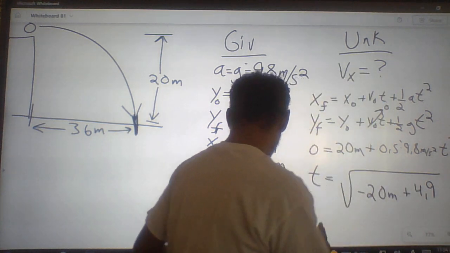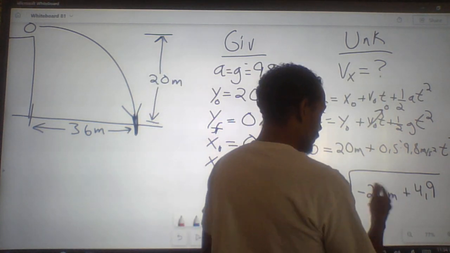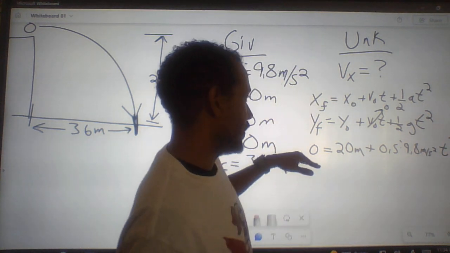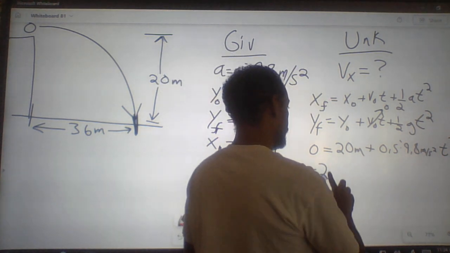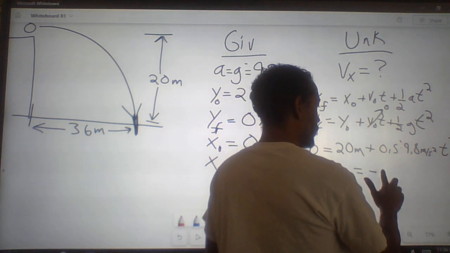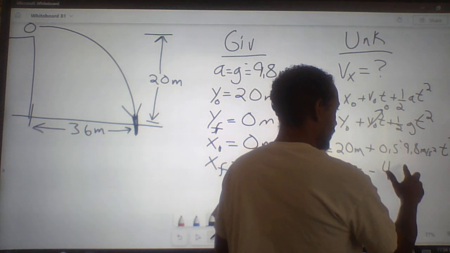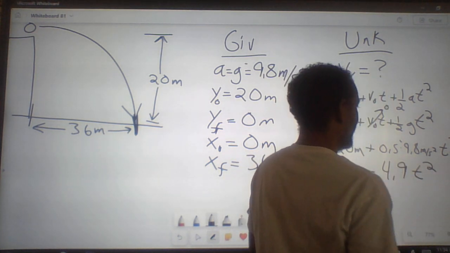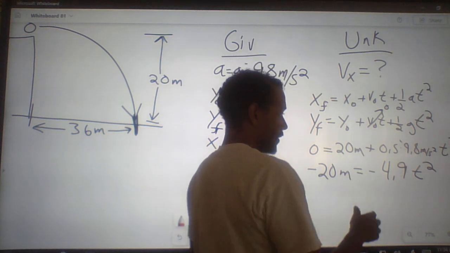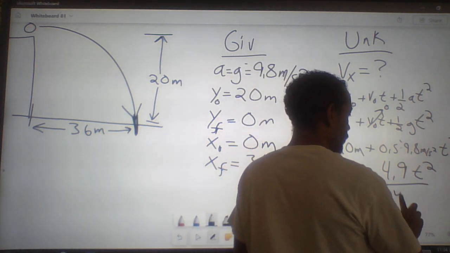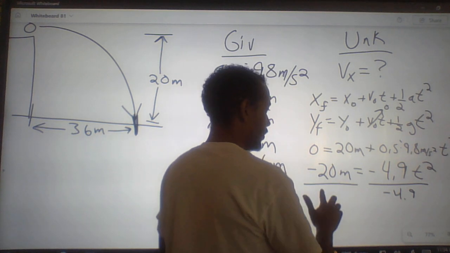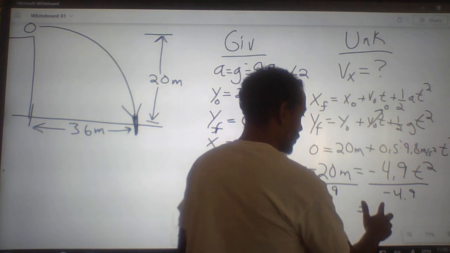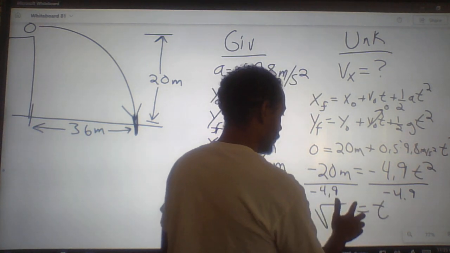You know what, let's just move it out. So we have negative 20 on this side. On this side, we'll have negative 4.9 t squared. And we need to divide both sides by that. So we'll divide this side by negative 4.9. Divide over here by negative 4.9. So t is going to be equal to the square root of whatever that quotient is.